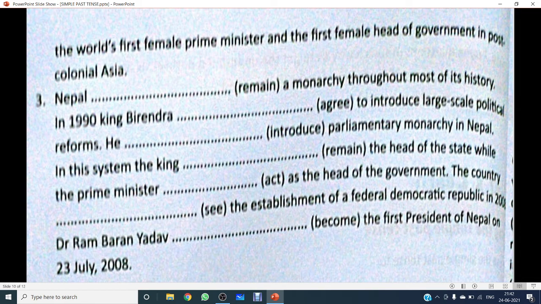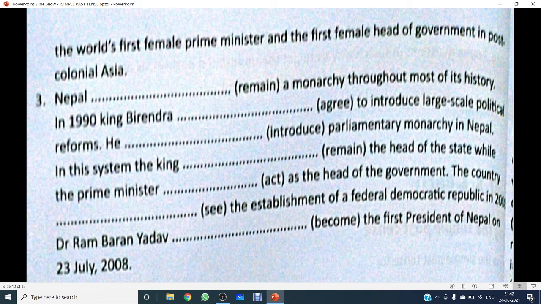In this system, the king remained the head of the state, while the prime minister acted as the head of the government. The country saw the establishment of Federal Democratic Republic in 2008.